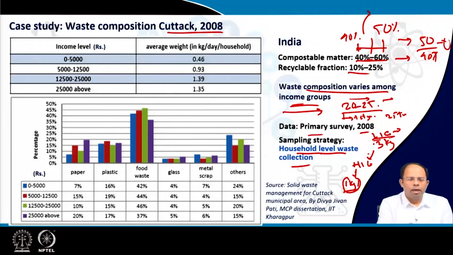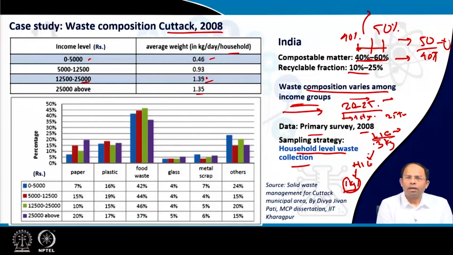For example, we found for income level of 0 to 5,000 rupees, the average weight generated is 0.46 kg per day per household, not per capita, right? Every household may have 4 or 5 people or even 6 people. Then for people with 12,500 to 25,000, the amount of waste they generated was 1.39 kilograms per day per household. And then above 25,000, it came to around 1.35, which is lower than this.